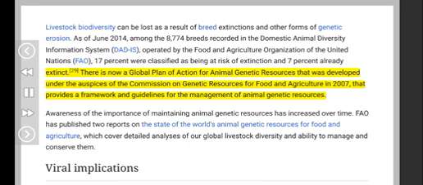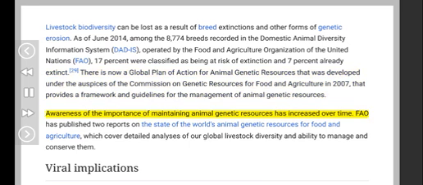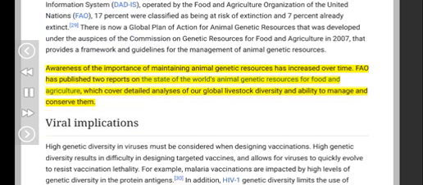auspices of the Commission on Genetic Resources for Food and Agriculture in 2007, that provides a framework and guidelines for the management of animal genetic resources. Awareness of the importance of maintaining animal genetic resources has increased over time. FAO has published 2 reports on the state of the world's animal genetic resources for food and agriculture, which cover detailed analyses of our global livestock diversity and ability to manage and conserve them.